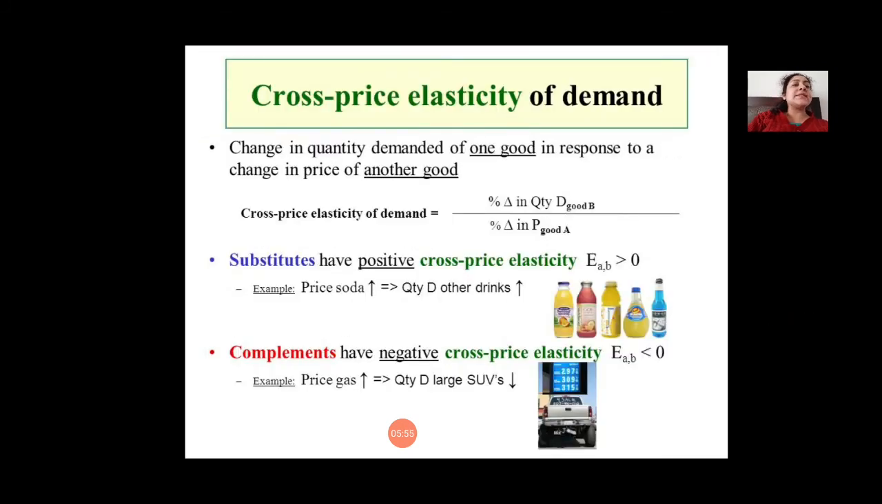Next is cross elasticity of demand. Cross elasticity is related to related goods. There are two types of related goods: substitutes and complements. How do we define it? Change in quantity demanded of one good in response to change in price of another good. That is cross elasticity of demand. What is the formula for it? Percentage change in quantity demanded of good B by percentage change in price of good A.